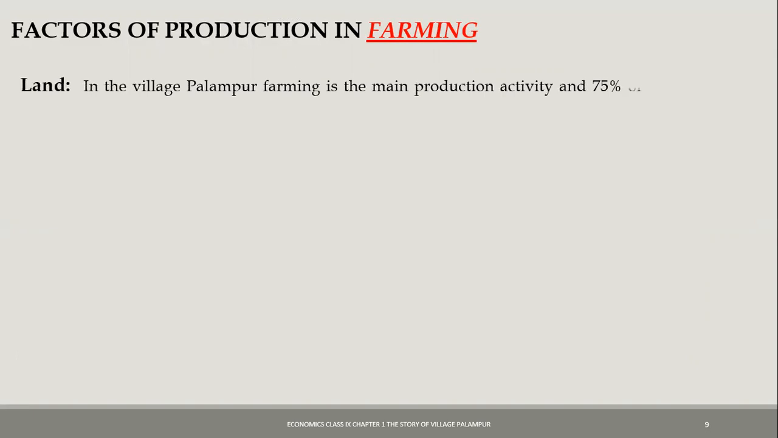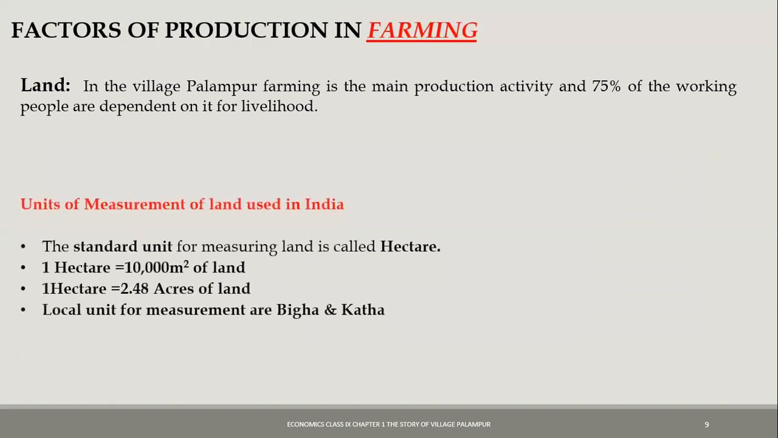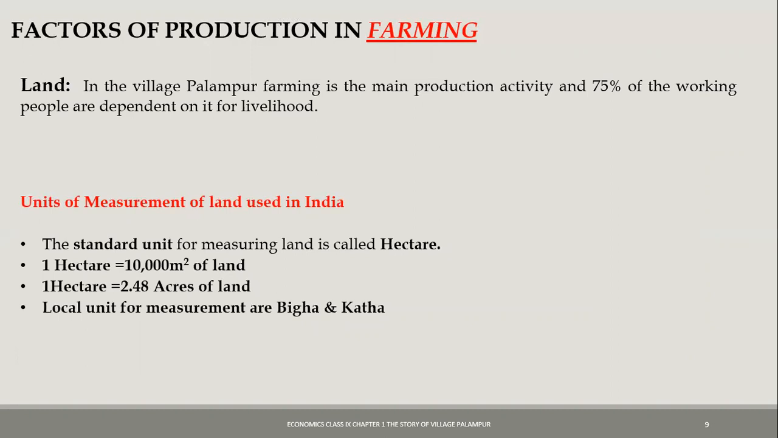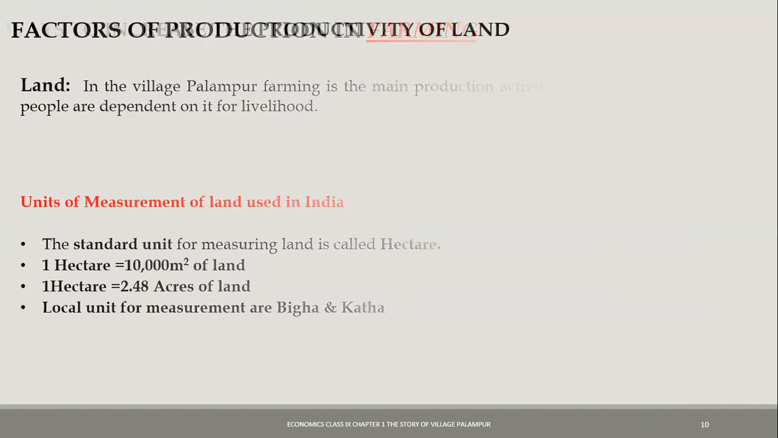So in the village Palampur, farming is the main production activity, and 75% of the working people are dependent on it for livelihood. Now there are different units of measurement that are used in India when land is concerned. The standard unit for measuring land is hectare. You all know 1 hectare is equal to 10,000 square meters of land, or in other words, it's also 2.48 acres of land. But the local unit of measurement that is used in villages is bigha and katha.